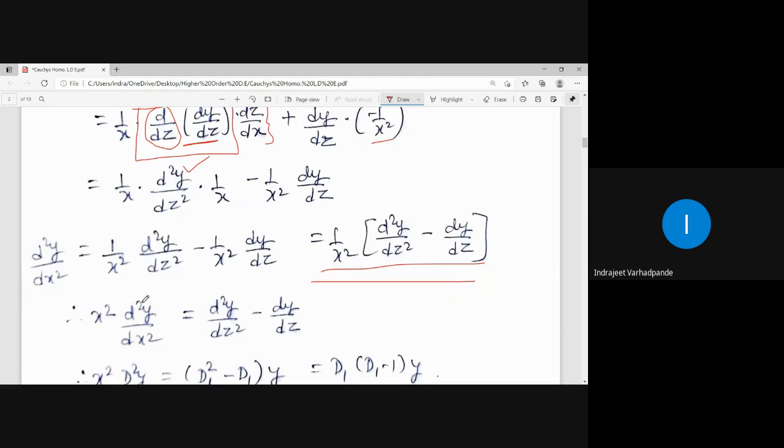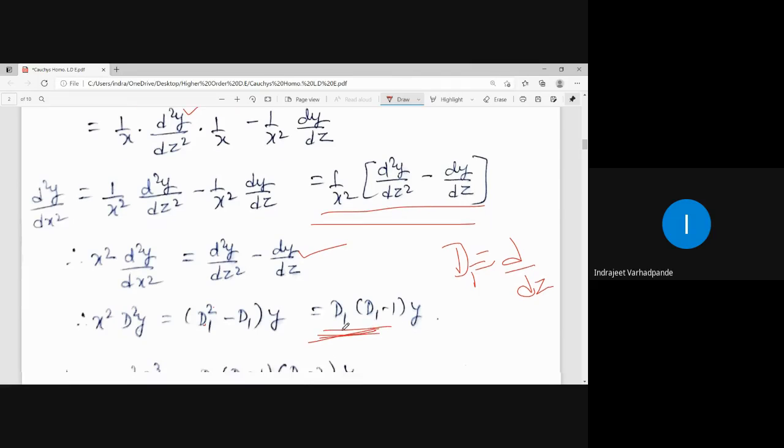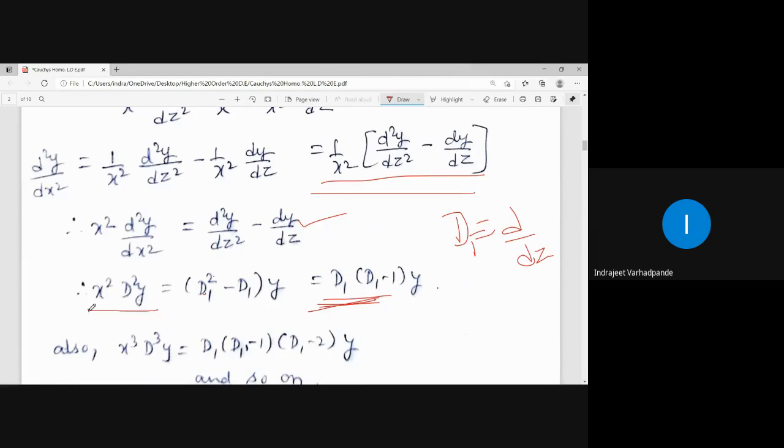So x square d2y by dx square is equal to this value. What can be taken common? It is written as d1 square because d1 represents d by dz. So this will be d1 square minus d1, which is written as d1 into d1 minus 1. So the value for x square d square y is d1 into d1 minus 1 y. This is what the derivation is.